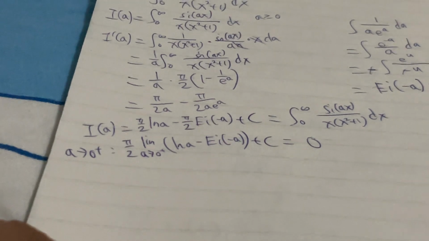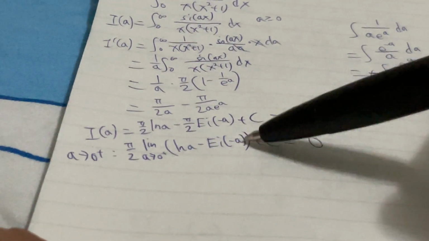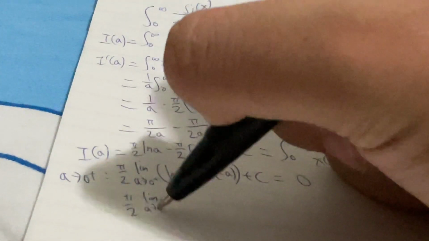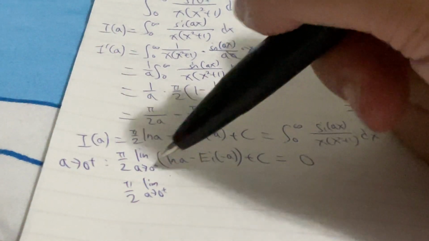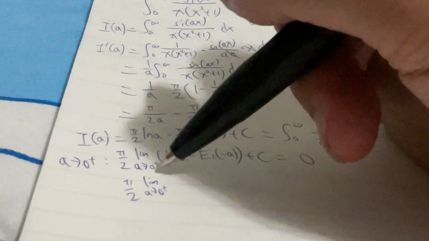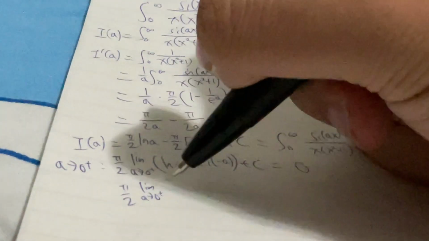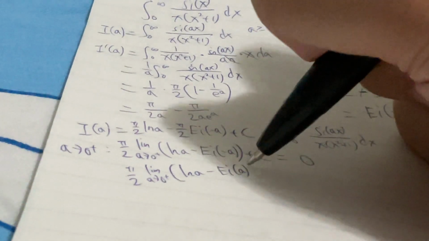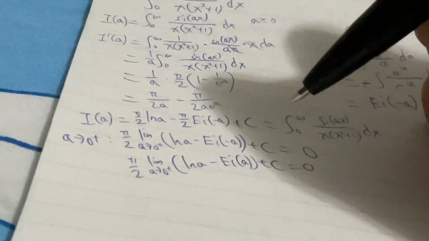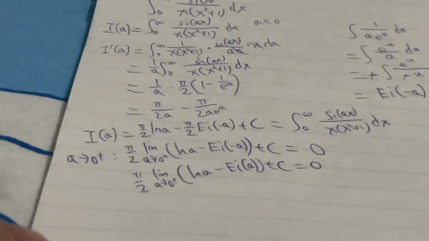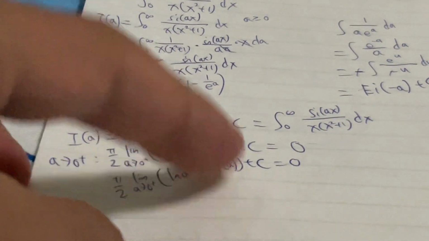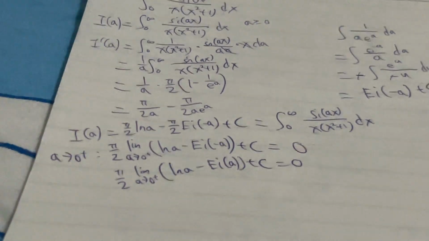Ei of negative a. When we put 0 plus inside, the negative, we can just ignore the negative. Let me just ignore that negative here, because Ei of negative something, and then 0 plus. But what's this limit though? We are going to use more work here.